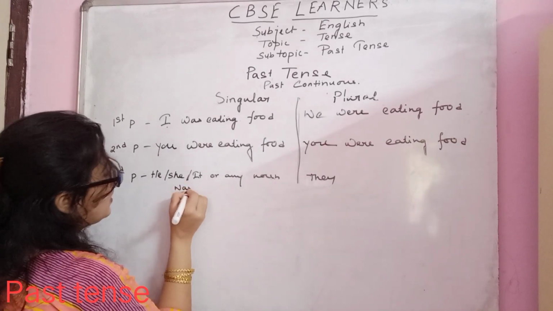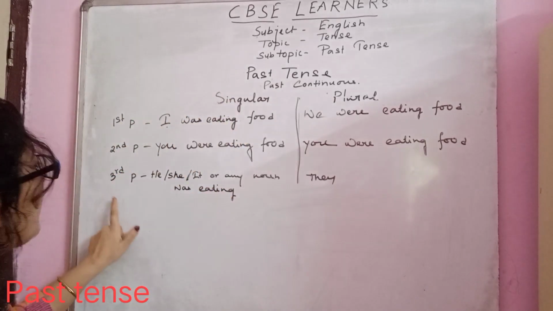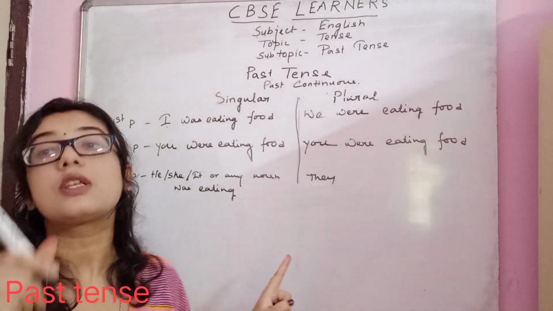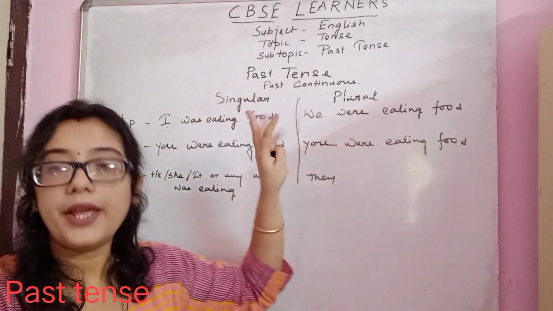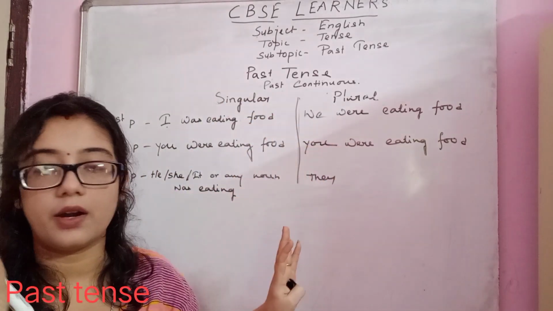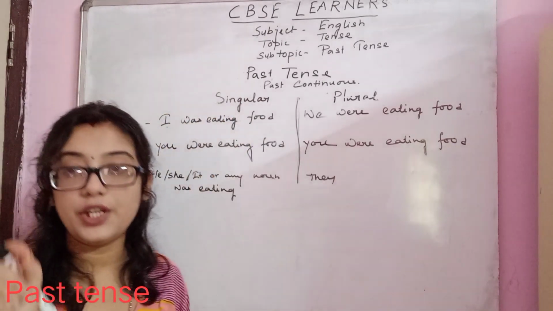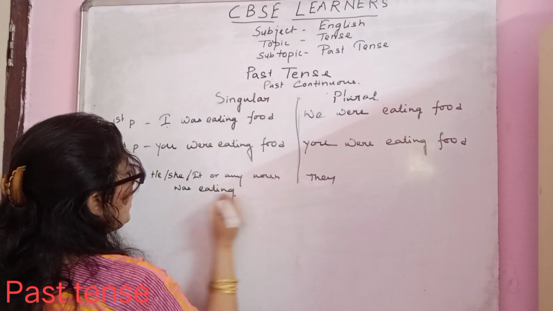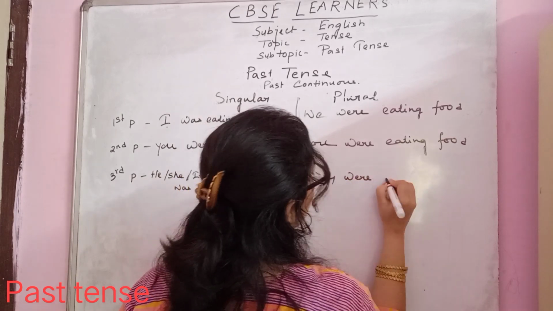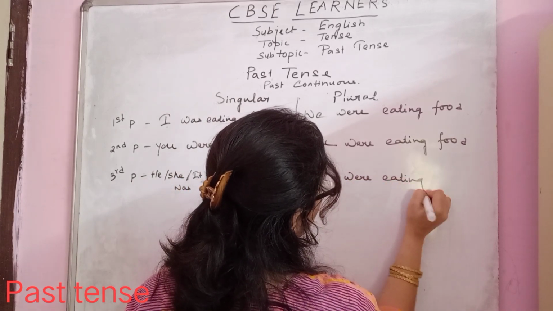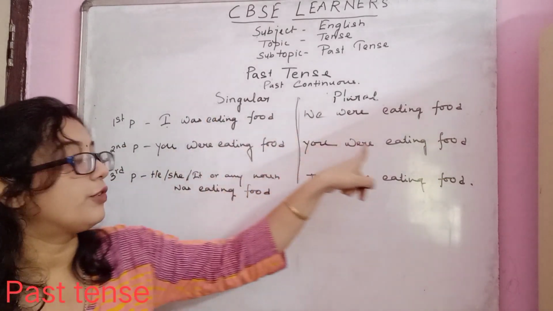Okay, so was eating. So in case of first person singular number and third person singular number, we will use was, and rest of the singular form, plural form, in every sentence we will use were, helping word. But only in case of first person singular number, third person singular number, we will use was. Okay, so any kind was eating food. They were eating food.